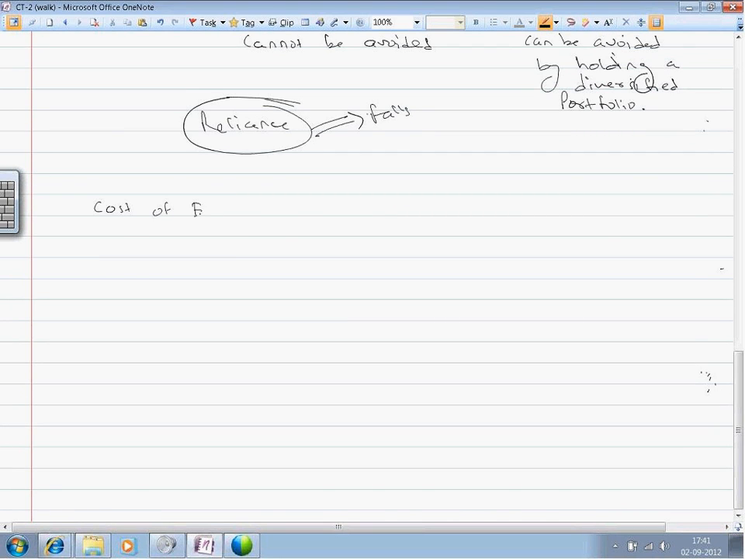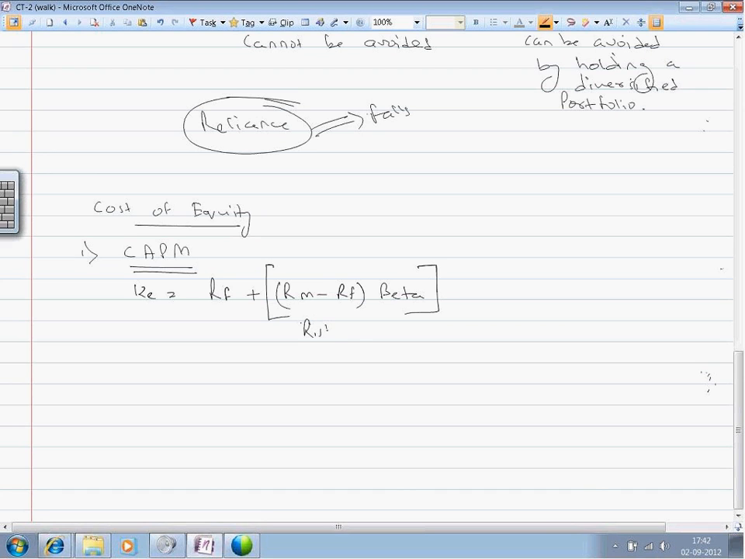Now, the topic of cost of equity. We were discussing how to calculate CAPM. CAPM is calculated as cost of equity is equal to RF plus (RM minus RF) into beta. This thing is also known as risk premium.